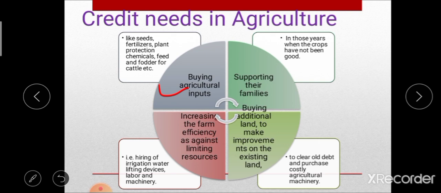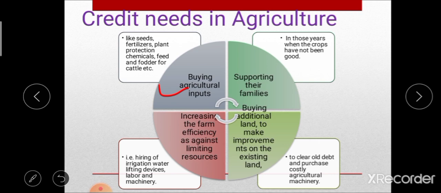Also, to clear old debt and purchase costly agricultural machinery. That means whatever old debt or loan is there, this agricultural loan is also helpful to clear it off. Then to increase farm efficiency despite limited resources, that is, hiring of irrigation water, lifting devices, labor and machinery, etc. In this way, credit is essential in agriculture.